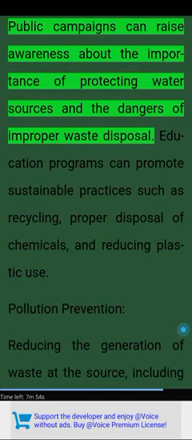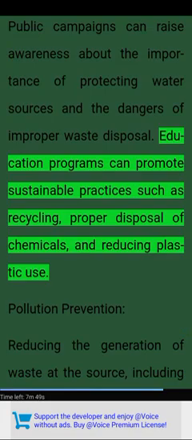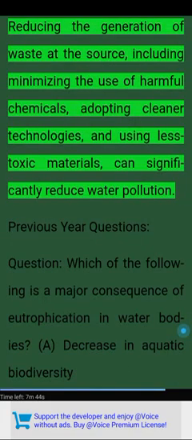Public awareness and education. Public campaigns can raise awareness about the importance of protecting water sources and the dangers of improper waste disposal. Education programs can promote sustainable practices such as recycling, proper disposal of chemicals, and reducing plastic use. Pollution prevention. Reducing the generation of waste at the source, including minimizing the use of harmful chemicals, adopting cleaner technologies, and using less toxic materials, can significantly reduce water pollution.